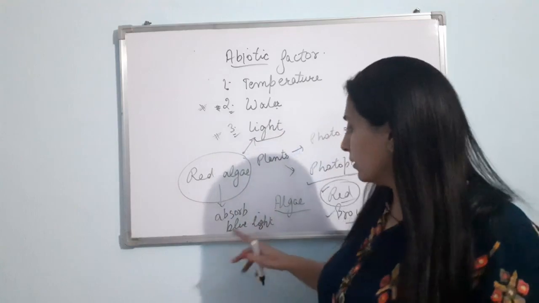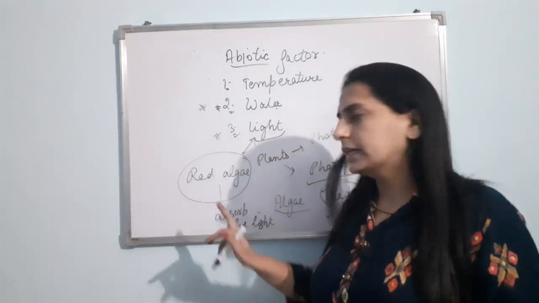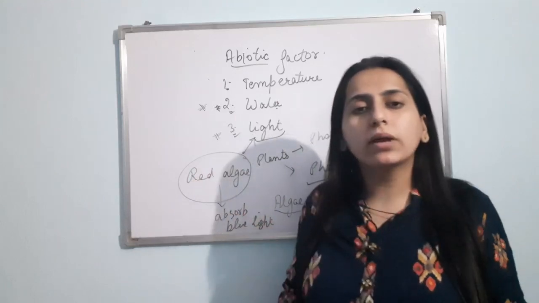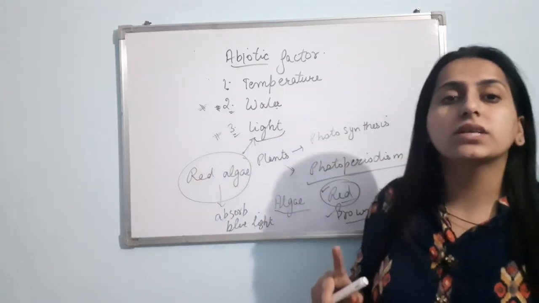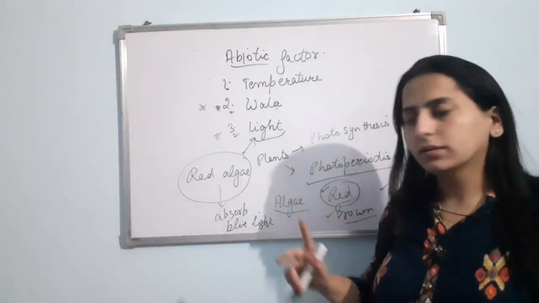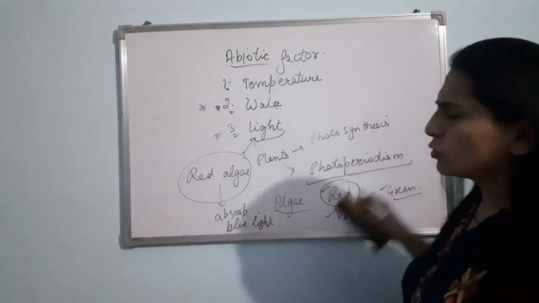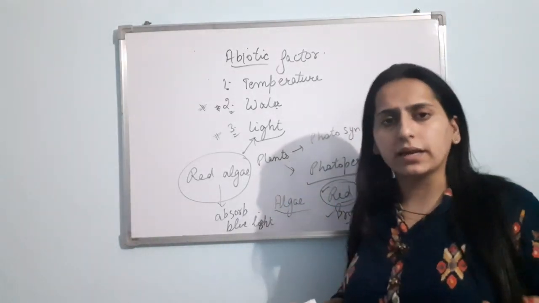So that's why the blue light can reach the deeper layer of the sea and the red algae will absorb that blue light. So red algae is distributed in the deeper layer of the sea while the other two algae are not. Am I clear? So light is an important factor that affects the distribution of the organisms.